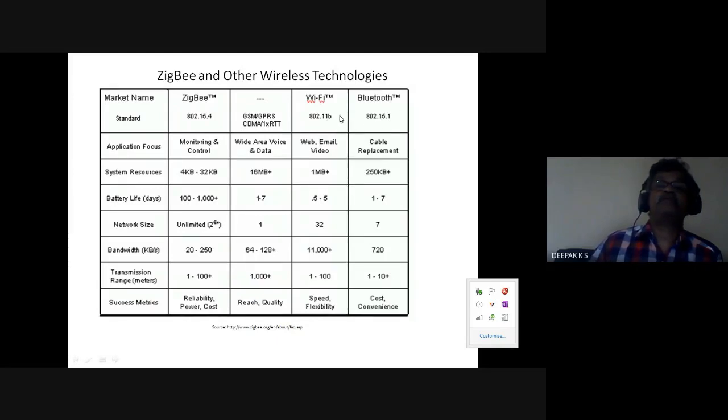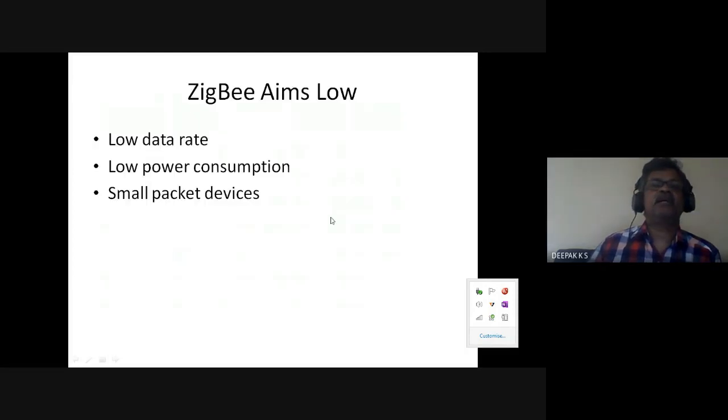802.11 stands for wireless LAN, local area network or Wi-Fi. This is a trademark. These are all alliance names, vendor alliances. And this has a lower rate than Bluetooth. Both are personal area network, it is 15.4 as well as 15.1. So both are personal area network. These are the IEEE standards. So we'll stop here, and basically ZigBee is having lower rates.